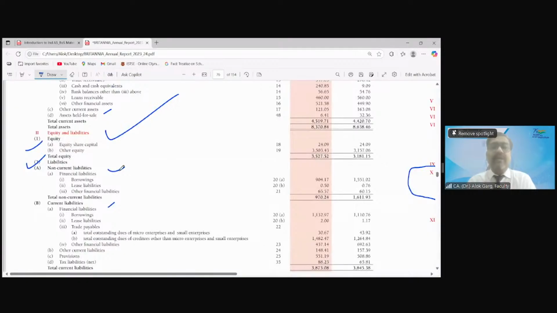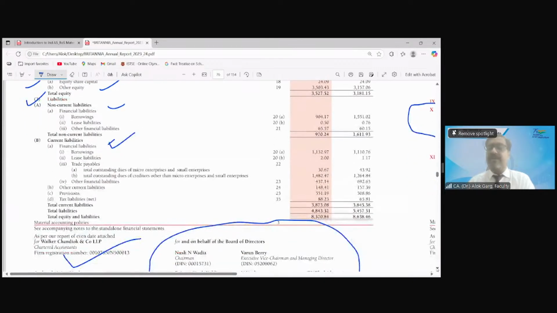Then there is equity, then there is liability: non-current liabilities, current liabilities. So these are there, right, friends? So this is the balance sheet format. This is the real life balance sheet format as per Schedule 3.